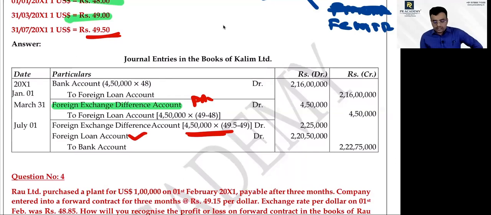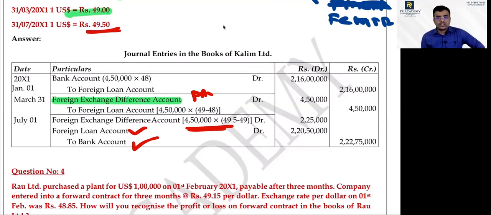Foreign currency loan has been debited again to bank account, 2,25,000, whatever the amount. Yes or no? Yes, sir. Okay, so I hope you are clear with this.